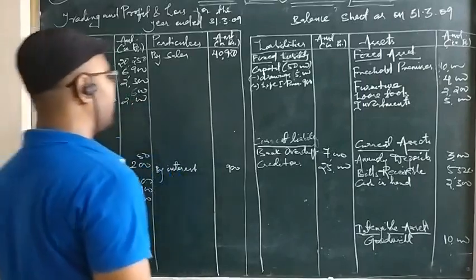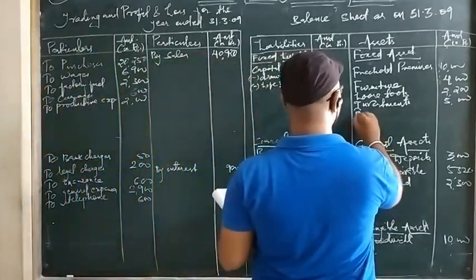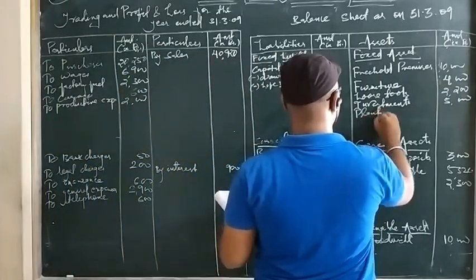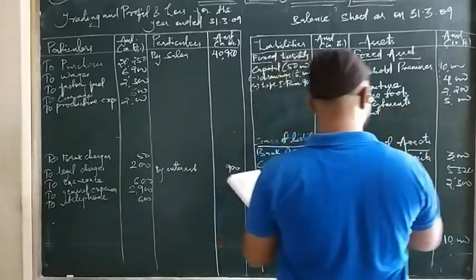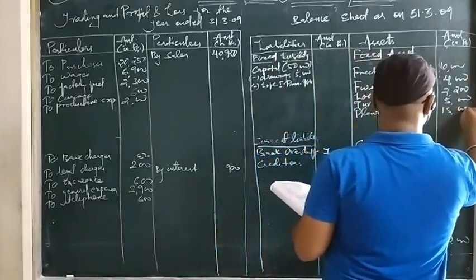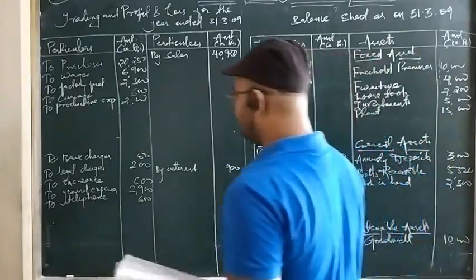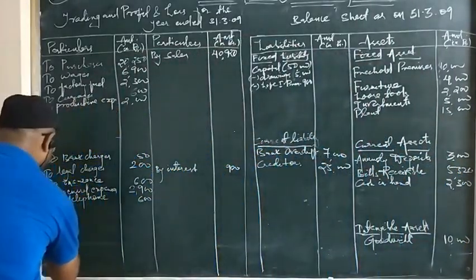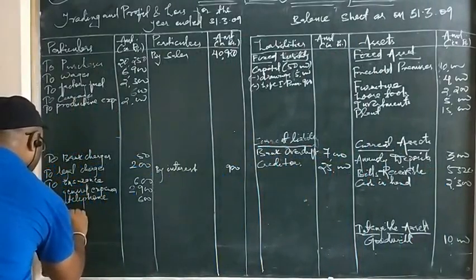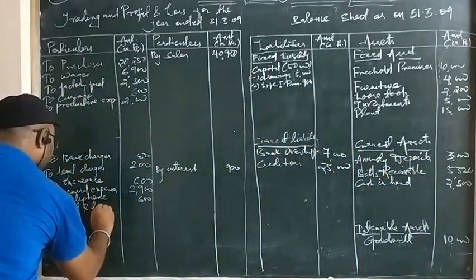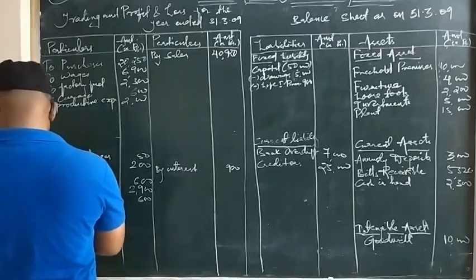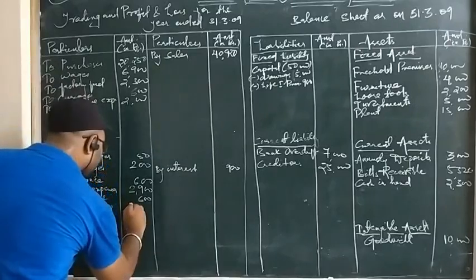Then plant. Plant is a fixed asset. We write here, so plant is 15,000. Then we have rent and taxes. Unless mentioned, it is taken to be indirect expenses. We write here rent and taxes. So rent and taxes is 3,500.